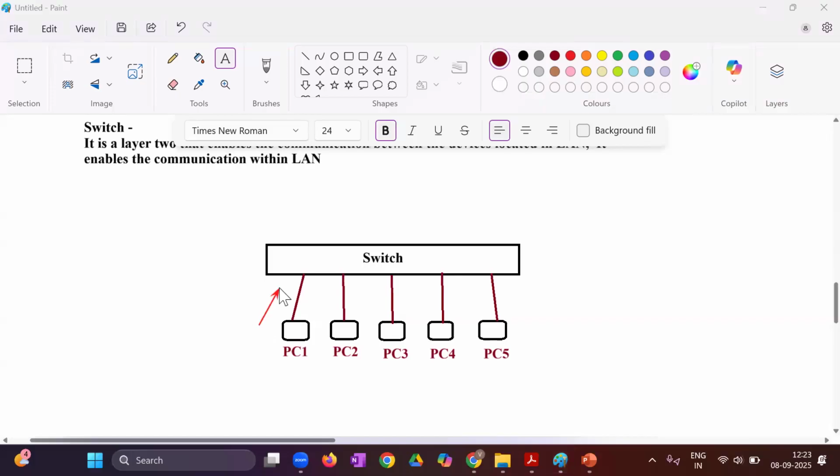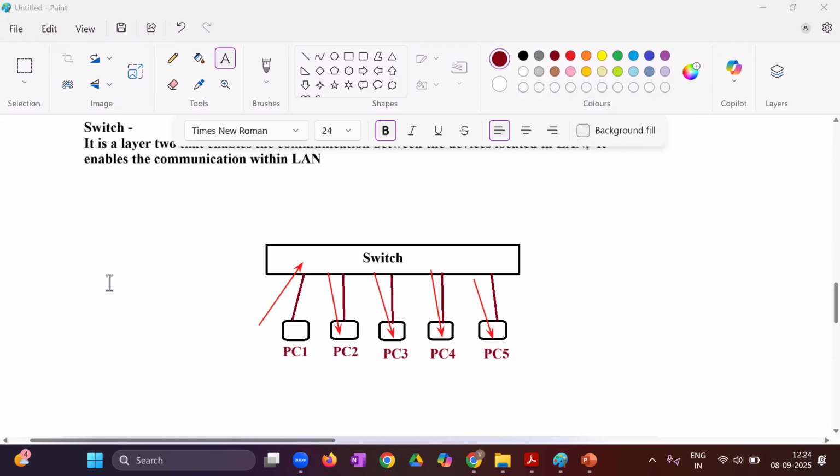Let's say PC1 wants to send traffic to PC2. What happens? PC1 is sending traffic to PC2. This PC1 will send it to the switch. What does the switch do? It has to send it to PC2, but what it will do? It will send it to PC3 also, PC4 also, and PC5. It is receiving the information from PC1, but rather than sending it only to PC2, it sends it to 3 also, 4 also, and 5 also.